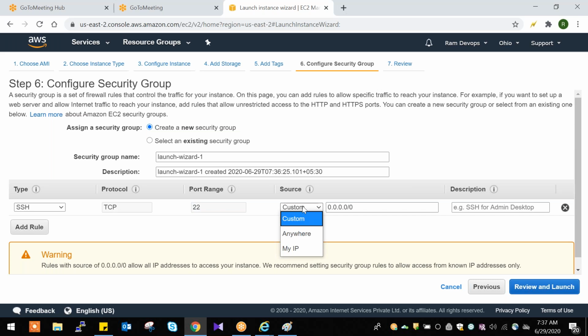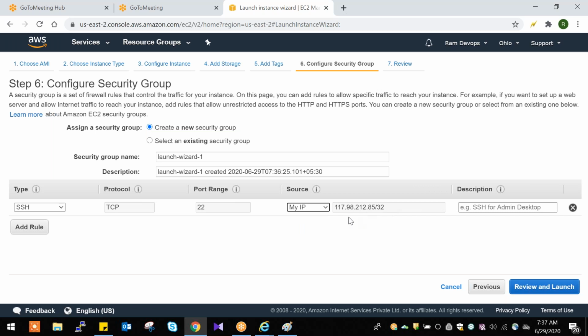Source means, if you click here, if you want to connect from anywhere, you need to select anywhere. Otherwise, you need to select custom and give custom details. If you select my IP, it will show you some IP, and from this IP only you can connect to the Linux server. Like this you need to set.